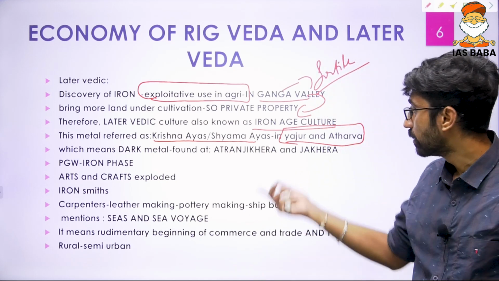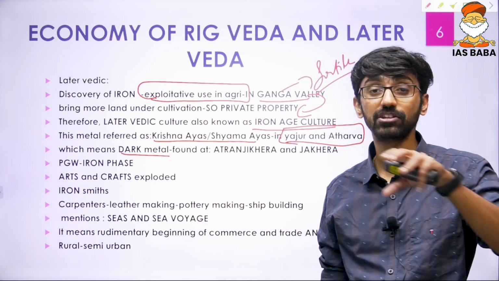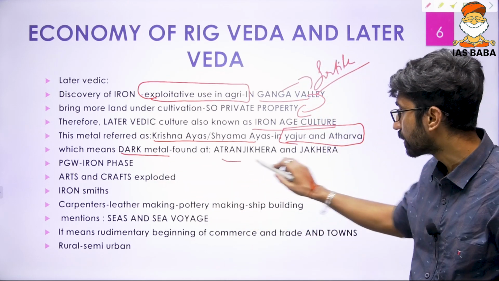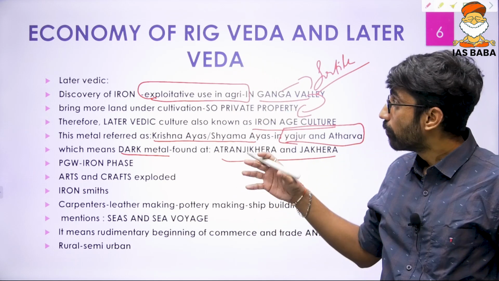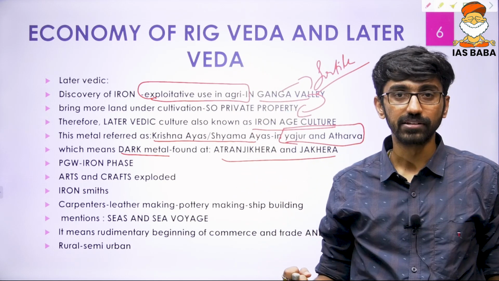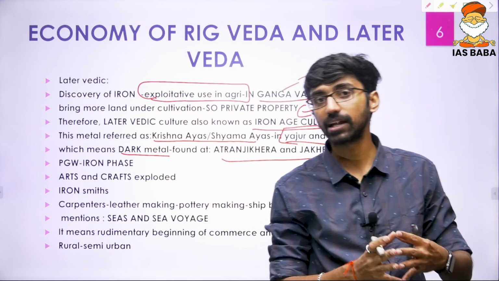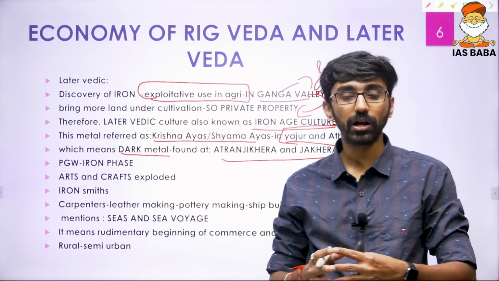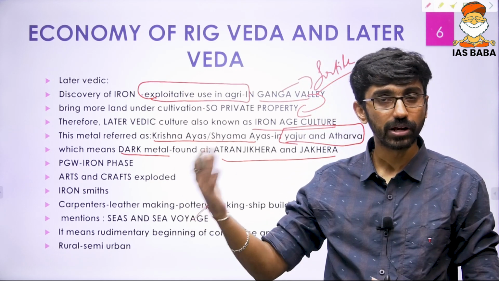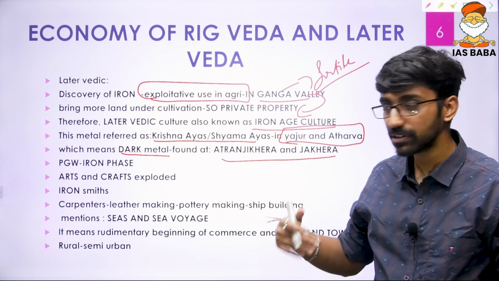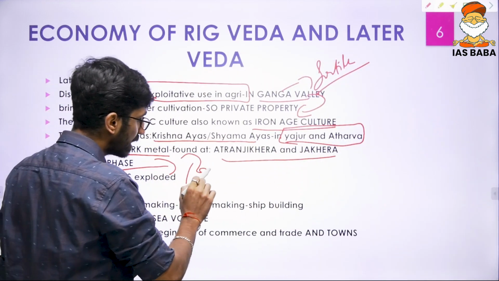Shyama ayas actually means dark metal, and we have evidence of this metal being found at places like Atranjikhera and Jakhera across northern India. One more important aspect of the economy of the later Veda is the discovery of a new kind of pottery, because pottery goes back to Neolithic times: black and grey ware, then ochre coloured pottery during Chalcolithic times, and then black and red ware during IVC times. Now in later Vedic times, one more pottery came into existence, that is PGW, painted grey ware.